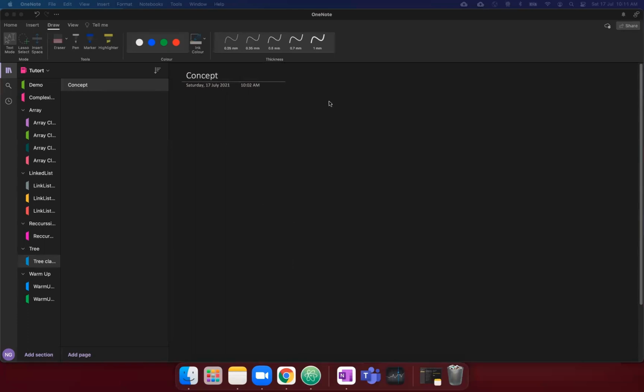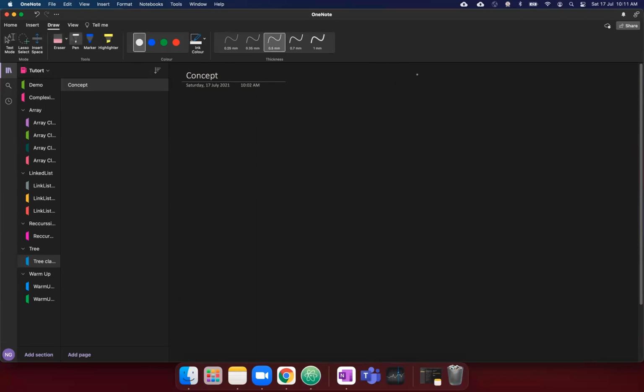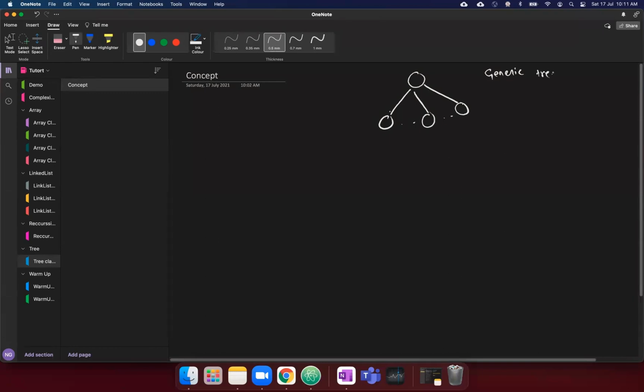So tree can be visualized in the manner like this. You have a node and you have the children. You can have as many children as you want. Such trees are called generic trees, where you don't define how many children a parent can have. So you can see that this is a parent and these are the children.